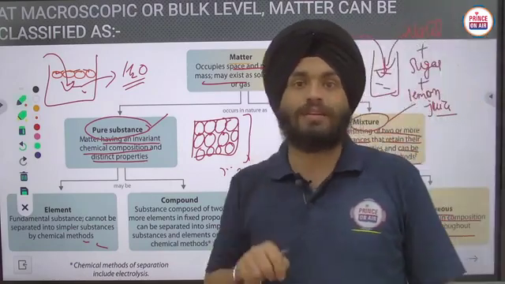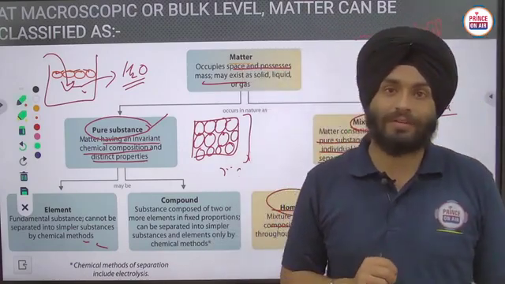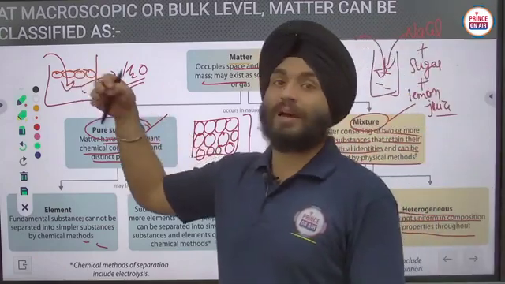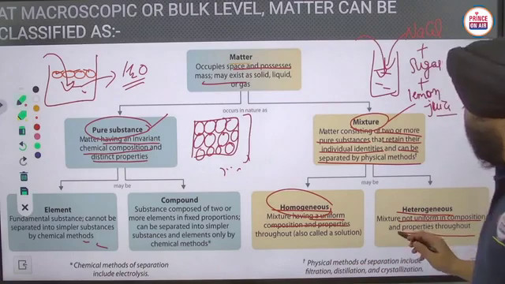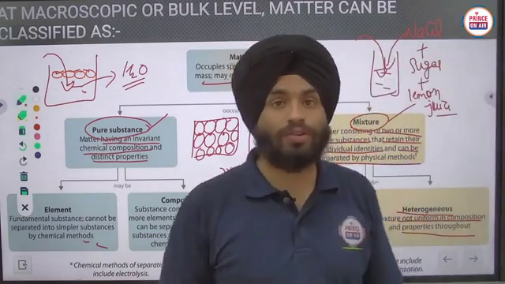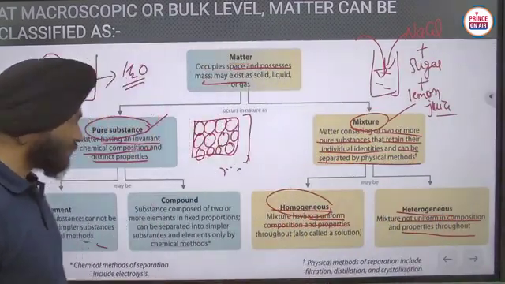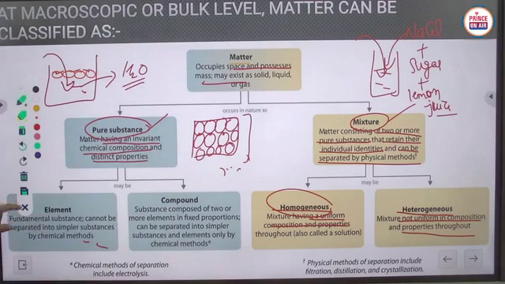They will not mix into the water in the proper sense. So they will show a separate boundary, and in that case they will form a heterogeneous mixture. Clear? Is it clear now?